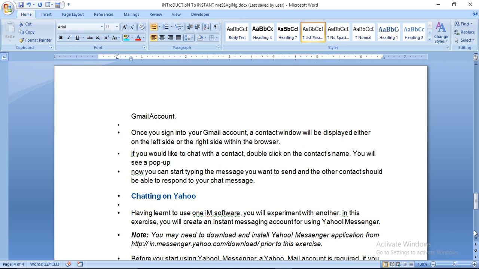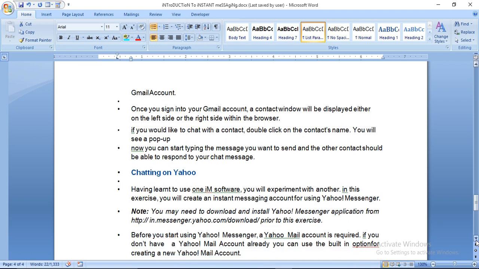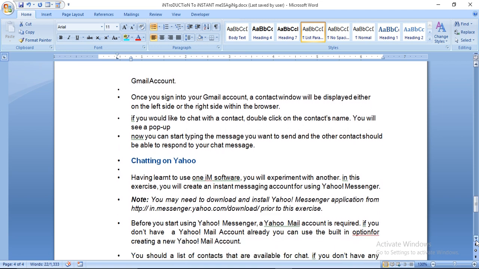Chatting on Yahoo, and this is another facility in which you can chat. Having learned to use one IM software, you will experiment with another. In this exercise, you will create an instant messaging account using Yahoo Messenger. You may need to download and install Yahoo Messenger application from the Yahoo Messenger site prior to this exercise.